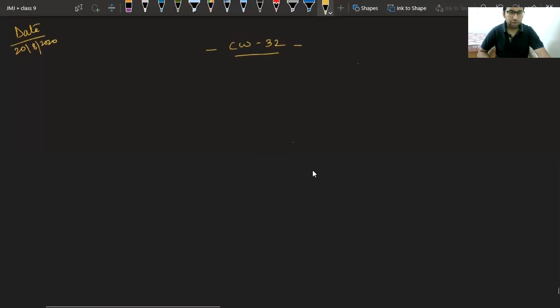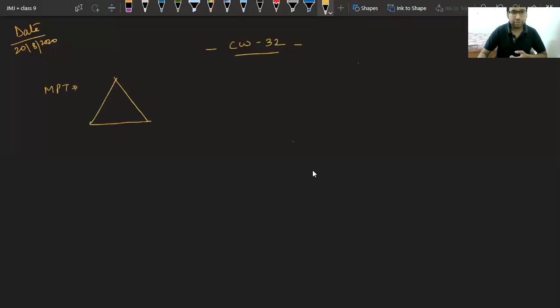Now, in the last class, we discussed the midpoint theorem and the converse of the midpoint theorem. Just for your reminder, MPT means if you have a triangle in which you join two midpoints, then this line will be parallel to the third side and is half of it. In triangle ABC, if this is D and this is E, we can say DE is parallel to BC and DE is equal to half of BC.